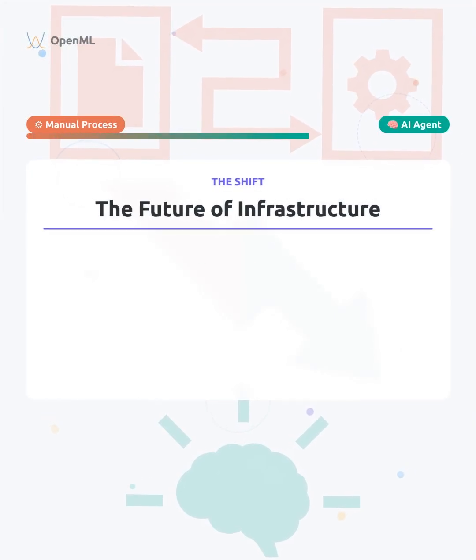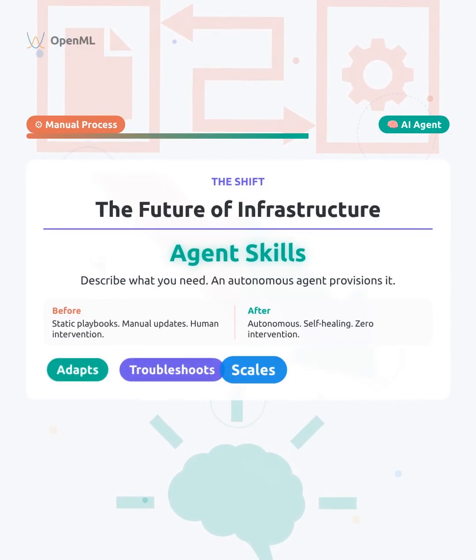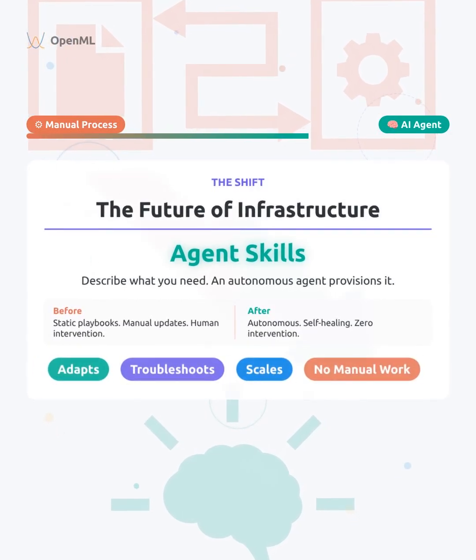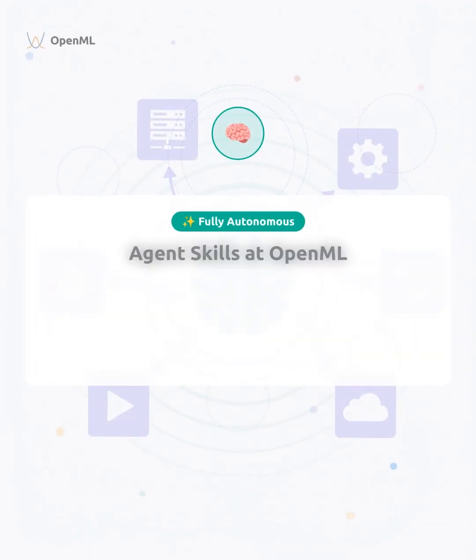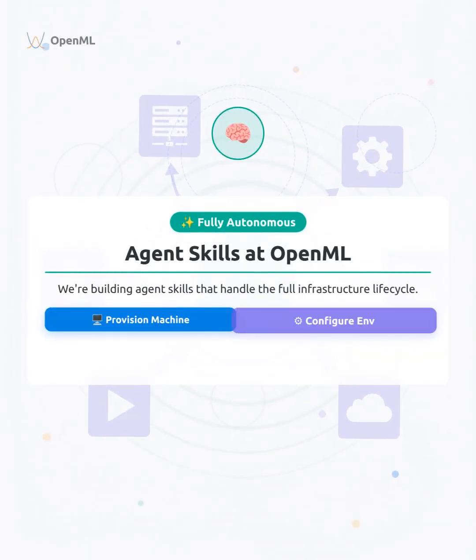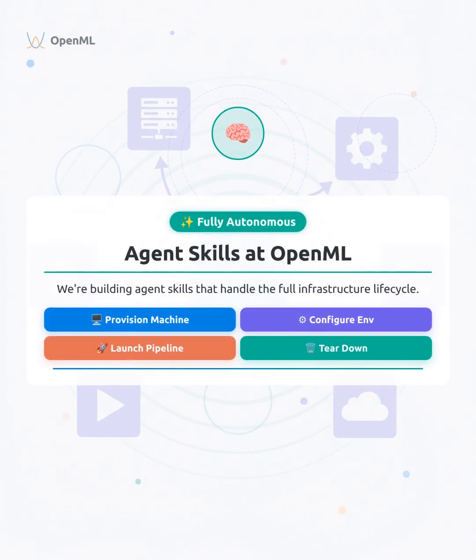But the industry is heading somewhere more ambitious: agent skills. Instead of writing static playbooks, you describe what you need, and an autonomous agent provisions it. It adapts, troubleshoots, and scales without manual intervention. That's the future of infrastructure.